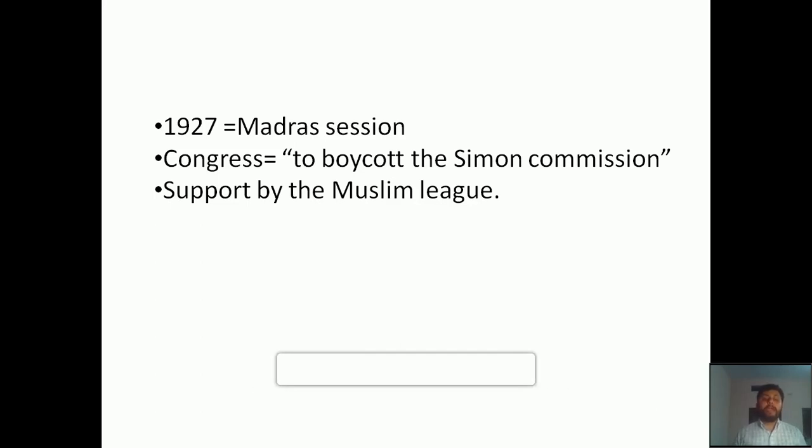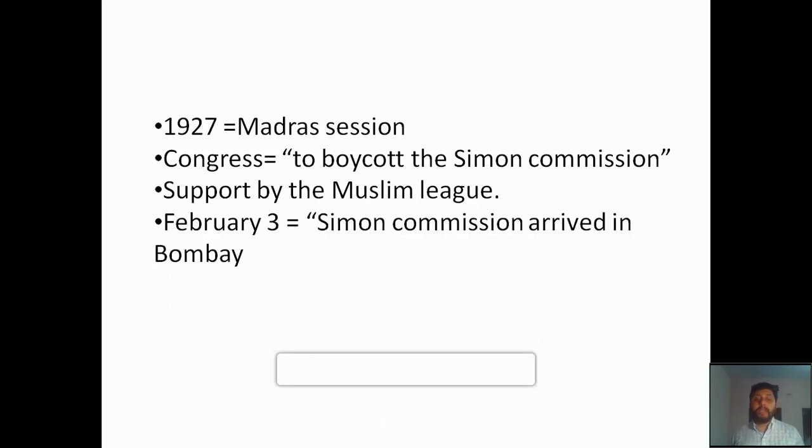And now finally the Simon Commission arrived in Bombay on February 3rd. But the people of India welcomed them in a very different way. They declared an All India Hartal to show the reaction of the people towards the British.